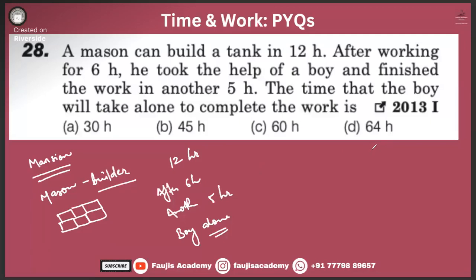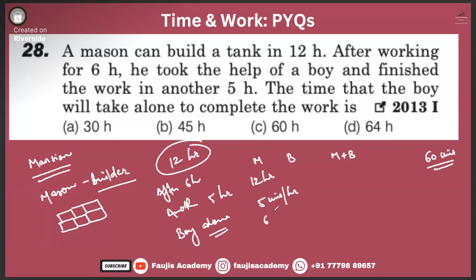Can we simply assume 60 units of work? Over here is the mason, over here is the boy, and over here is the mason plus boy. The mason completes it in 12 hours. That means every single hour he is completing 5 units per hour, right?